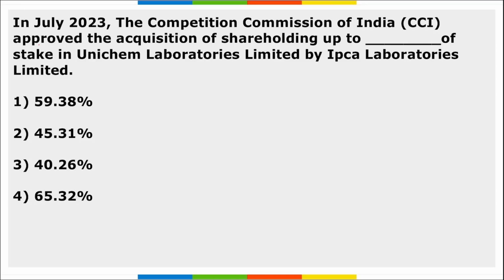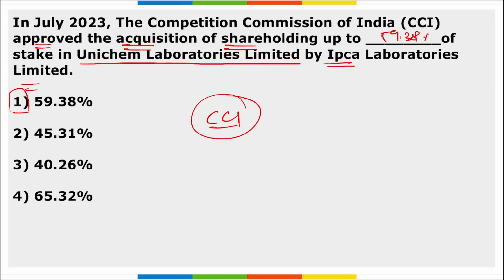Next, CCI, Competition Commission of India, they have approved the acquisition of shareholding of up to 59.38% of stake in Unichem Laboratories Limited by IPCA Laboratories Limited. So option A is correct here, right? It was CCI that has approved the shareholding of up to 59.38% of stake in Unichem Laboratories Limited by IPCA Laboratories.